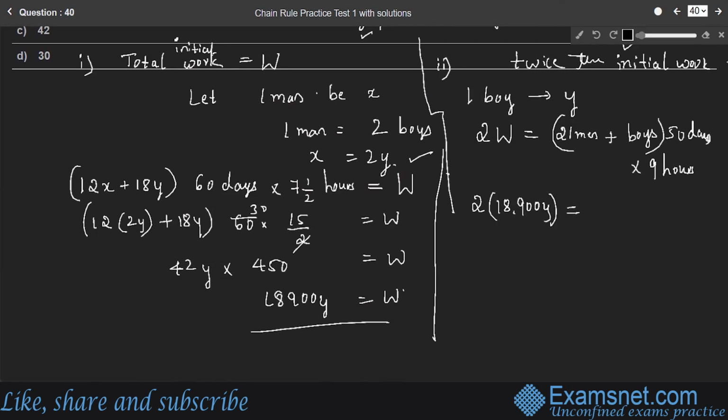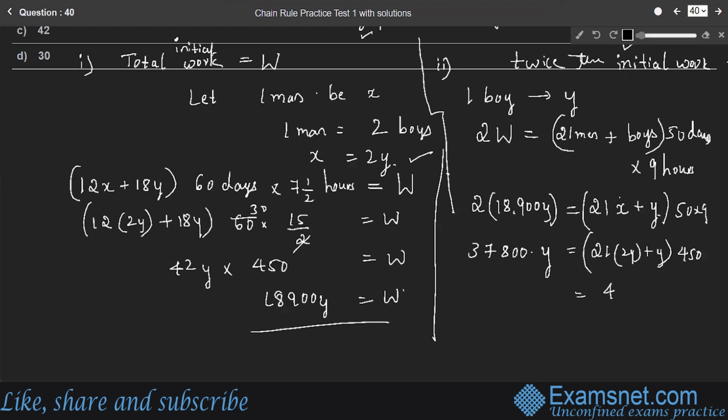This work is equal to 21 men, which we are representing with the symbol X, plus boys Y, into 50 into 9, which is equal to 18,900 into 2, that gives 37,800Y. Since X is 2Y, 21 into 2Y plus some boys, into 450, is equal to 42Y plus some boys.